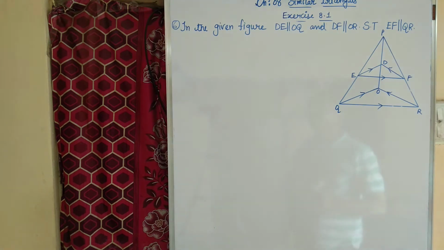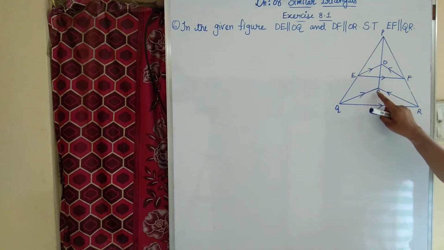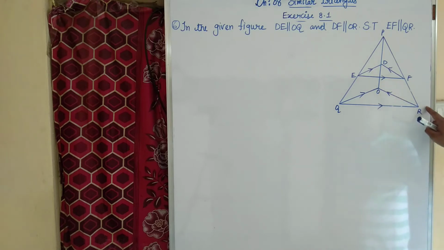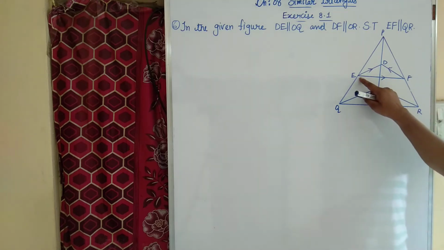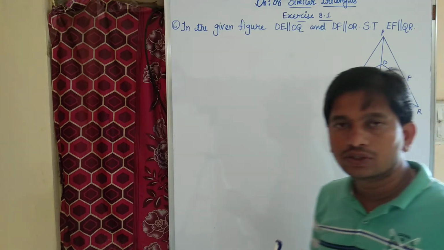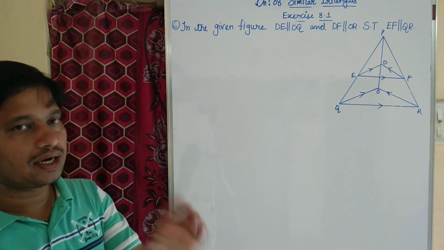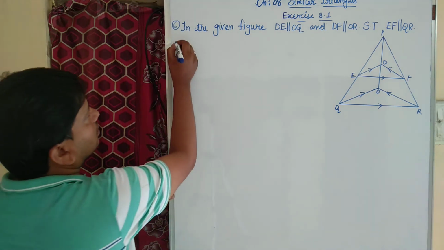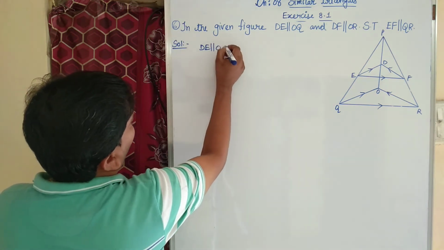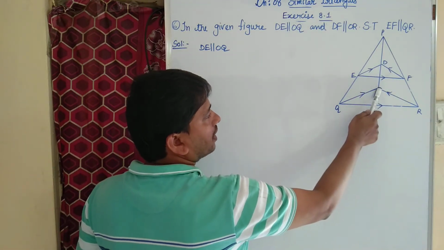Now in question number 6, in the given figure, DE is parallel to OQ, DF is parallel to OR, then show that EF is parallel to QR. So students, these type of questions are very easy. Only thing is it depends upon parallel line. So first line is what? DE is parallel to OQ.